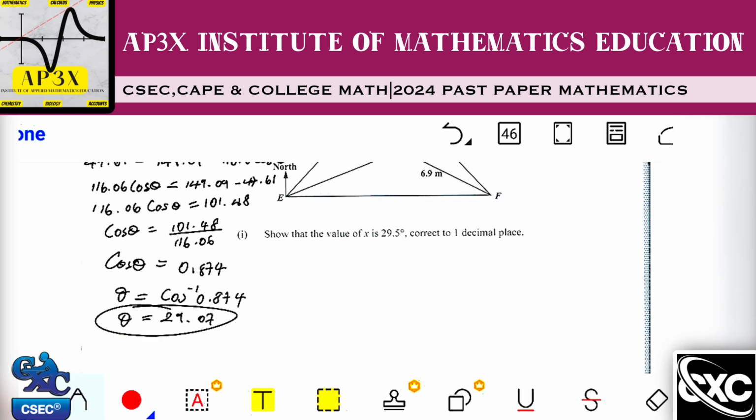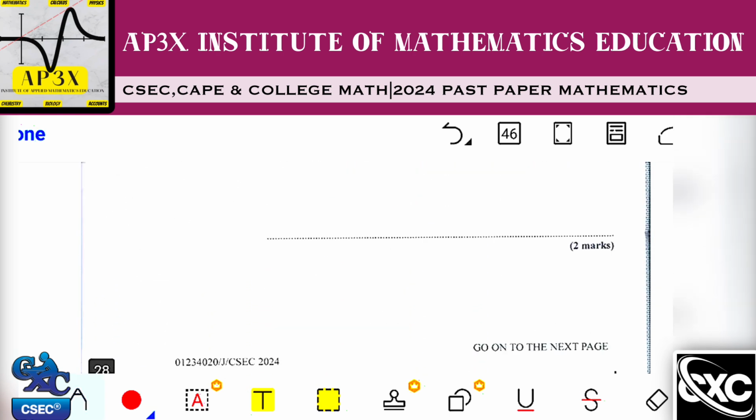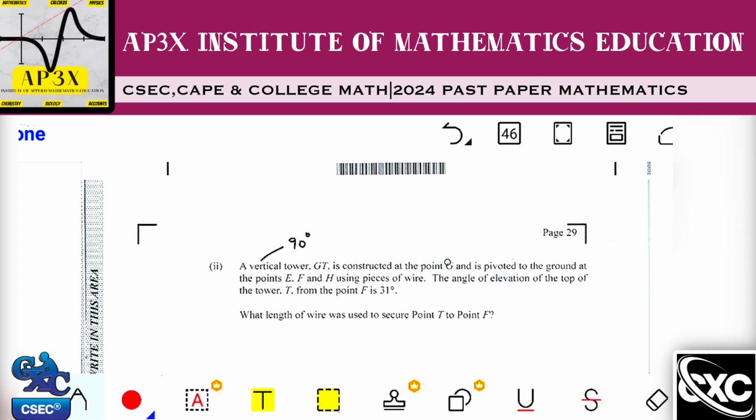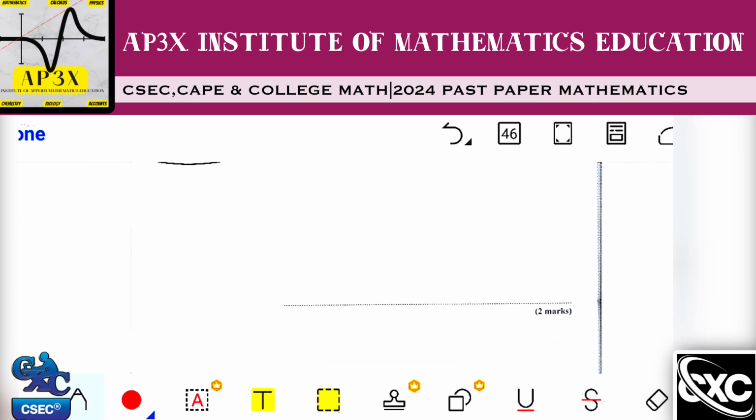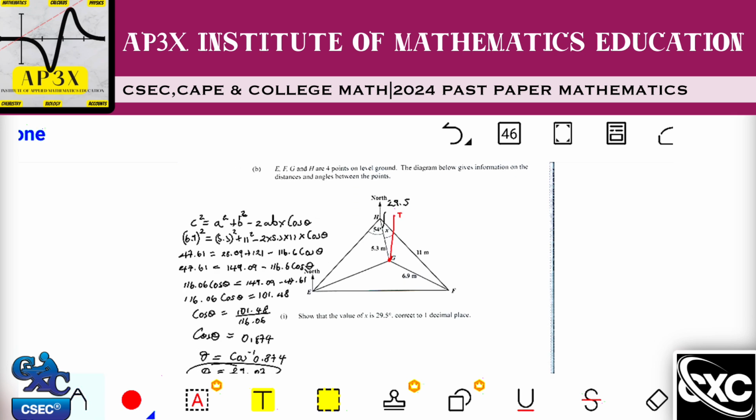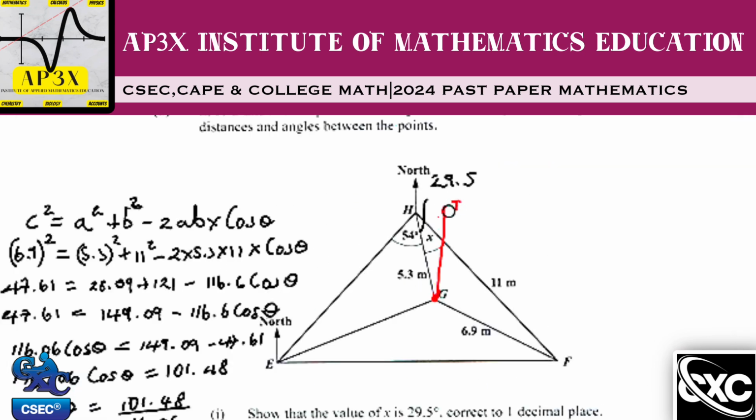And then it went on to say that it is constructed at the point G and is pivoted to the ground at the points E, F, and H. So it is pivoted, which means a line basically connects this to this. And we know that it's vertical, so we know right away that that angle there is 90 degrees, and it's pivoted to the ground. So basically we're looking at a right angle triangle being constructed on this platform here.